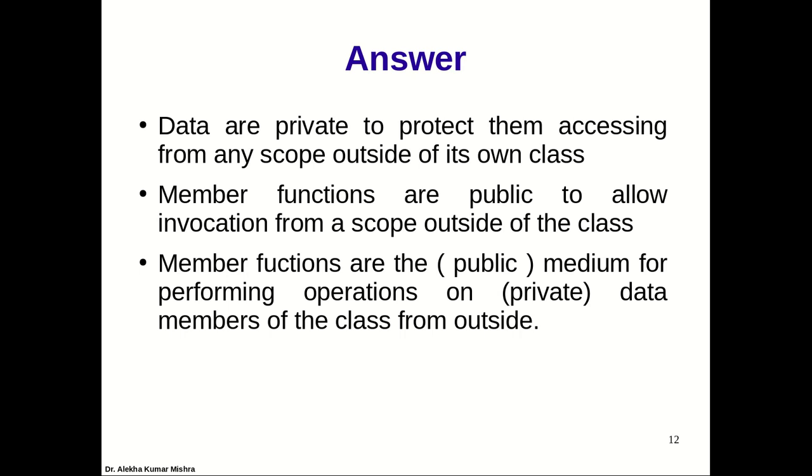Okay, so member functions are a public medium for performing operations on private data. So this is a very clear meaning of why we make data members private and why we make the functions public. The member functions are the medium to access the private data. So whenever there is data, we are channelizing the access to the member, not that anybody can directly access it and make a modification. That is prohibited.